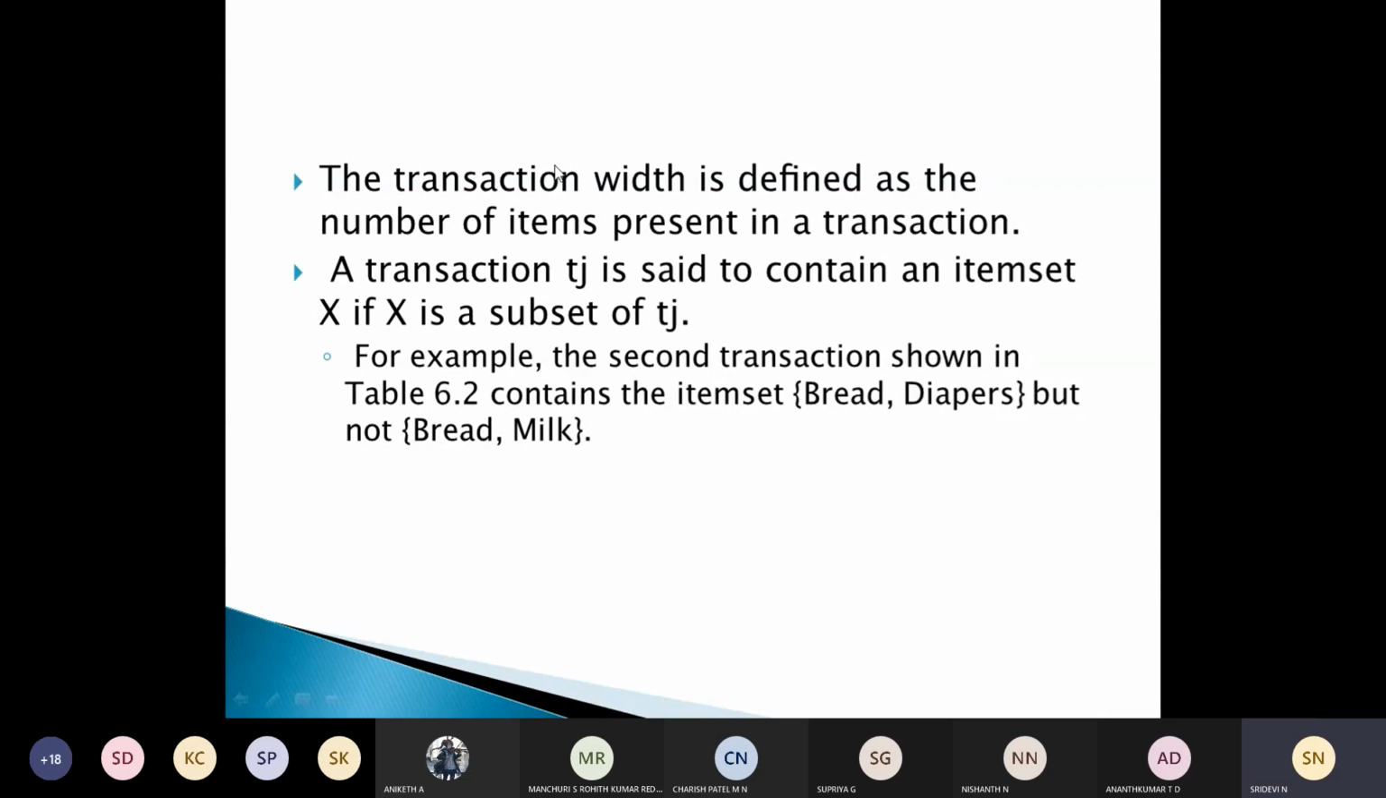So we have one more terminology, transaction width, which is the number of items present in the transaction. If you take a transaction Tj, it is said to contain an item set X if X is a subset of Tj. For example, here if we take the second transaction in 6.2, it contains the item set bread, diapers, but not bread and milk.